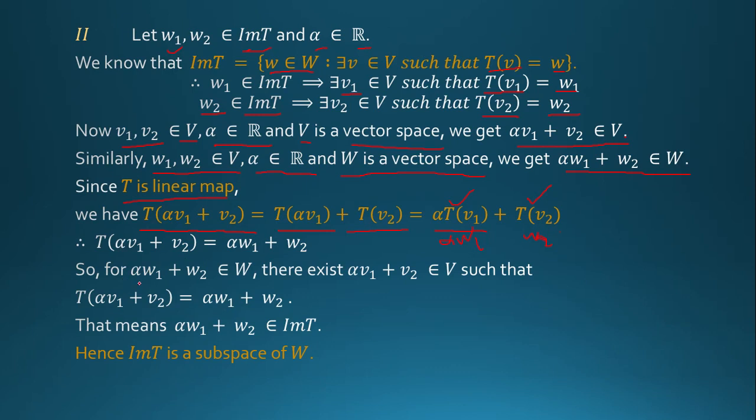So for alpha w1 + w2 belongs to W, there exists alpha v1 + v2 belongs to V such that T(alpha v1 + v2) = alpha w1 + w2. So this belongs to image of T. Hence image of T is a subspace of W.